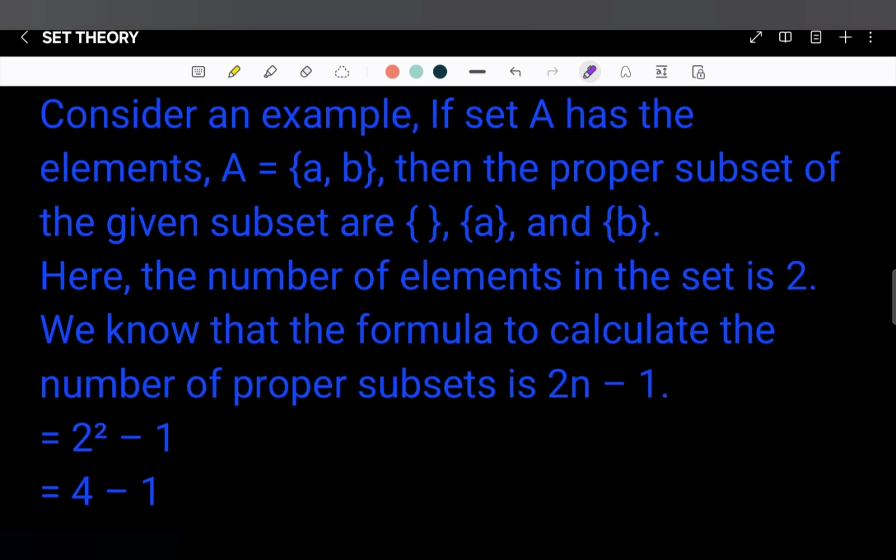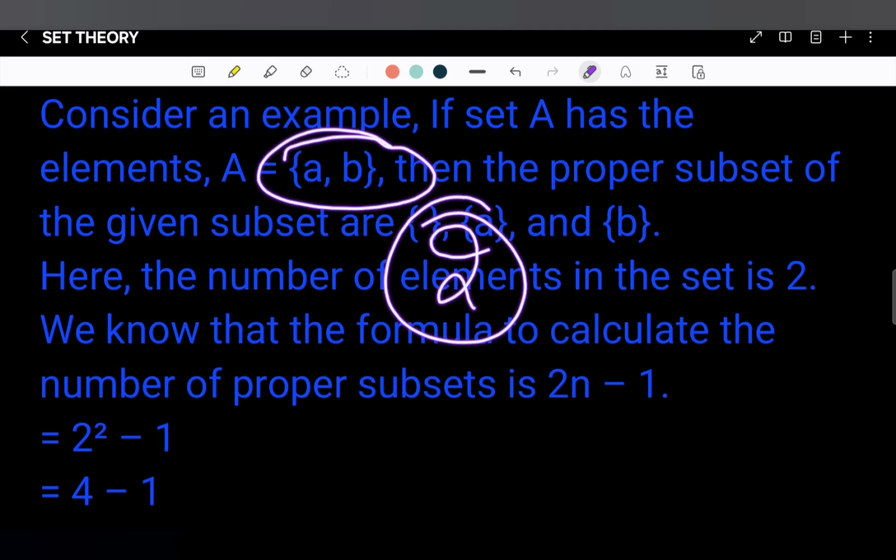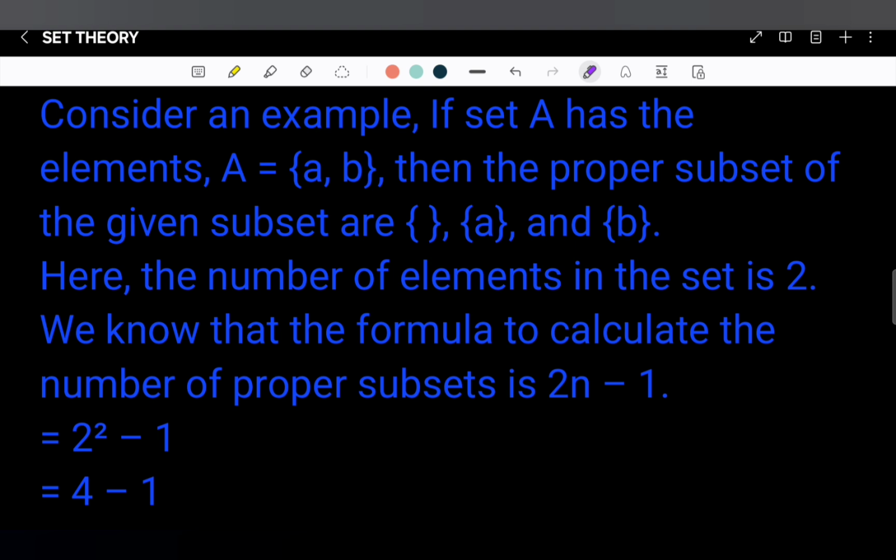Consider the following example where A equals {a, b}. Then the proper subsets of the given set are: the empty set, that is phi, {a} and {b}. Here the number of elements in the set is 2, because how many elements are there? Only 2. We know that the formula to calculate the number of proper subsets is 2 power n minus 1.